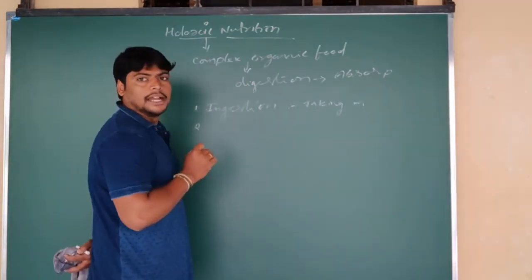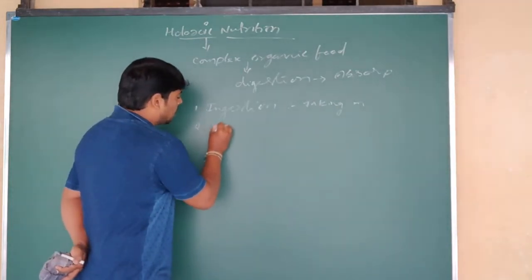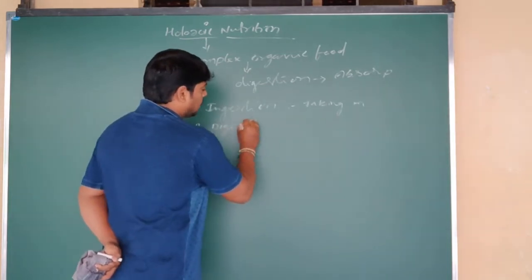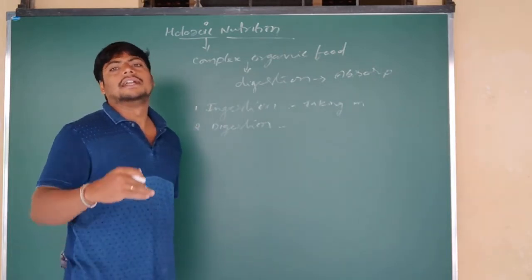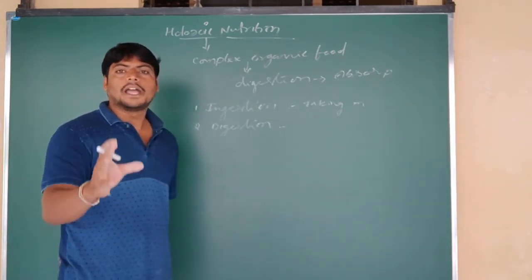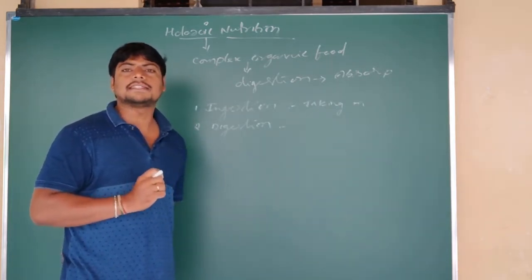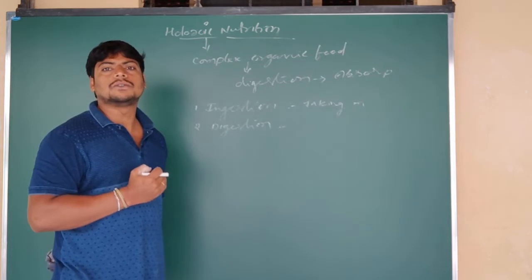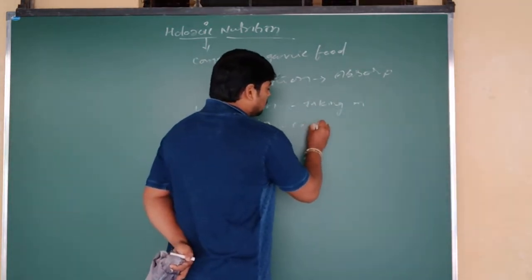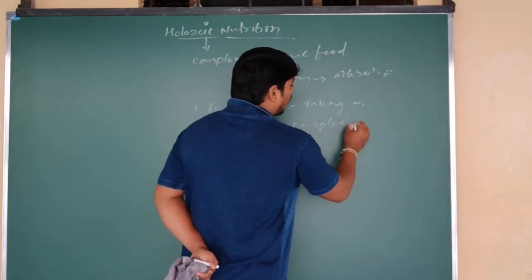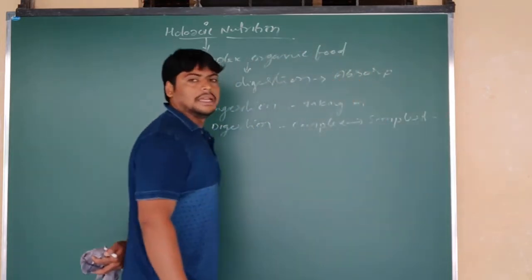After ingestion, the food particles travel into the digestive system, where the process called digestion occurs. So what is the next process? Digestion. What does digestion mean? The complex food particles become the simplest substances by various reactions which occur in the digestion process. Complex food becomes simplest.